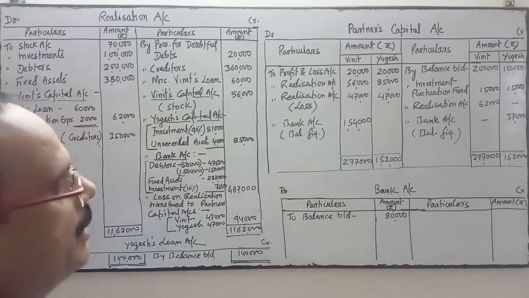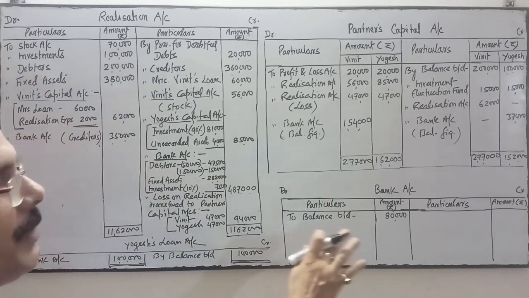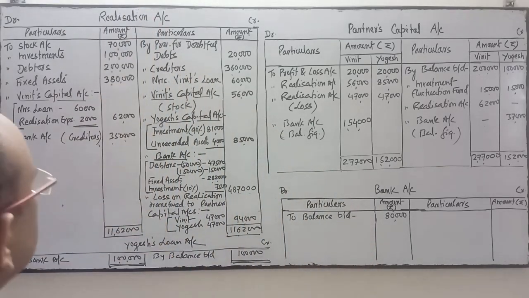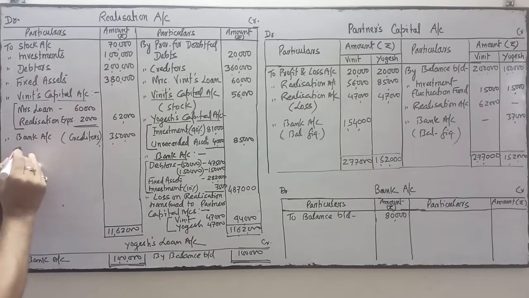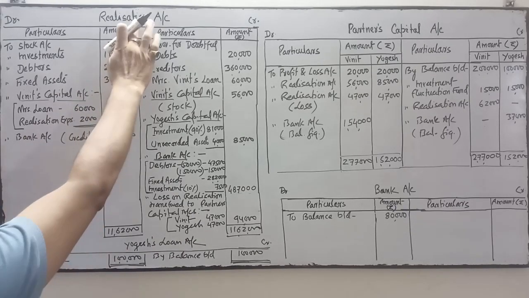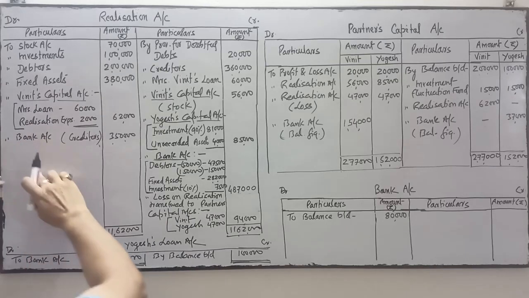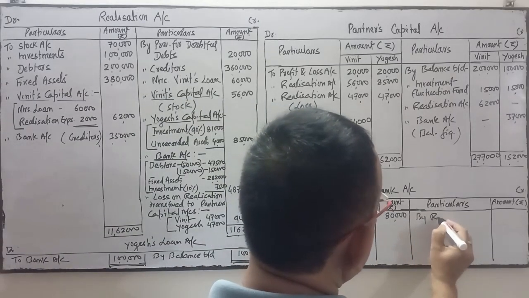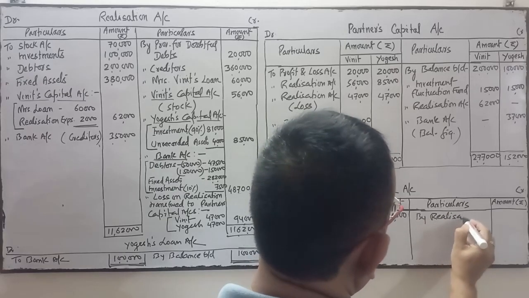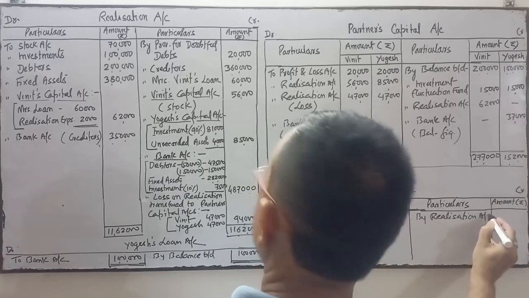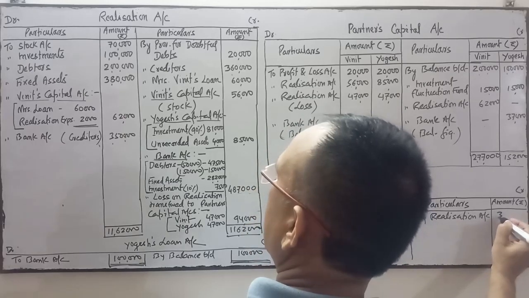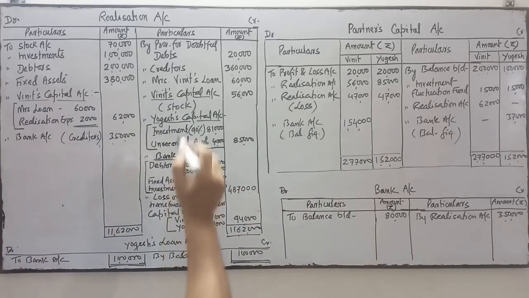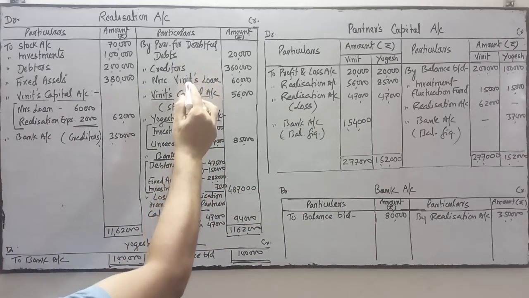Now come to the bank account. All bank transactions will be transferred to this account. Now start with the realization. Where is bank? The bank is here. So this entry is realization account debit to bank account. So bank is on credit. So on the credit side we write by realization account, 3,50,000.